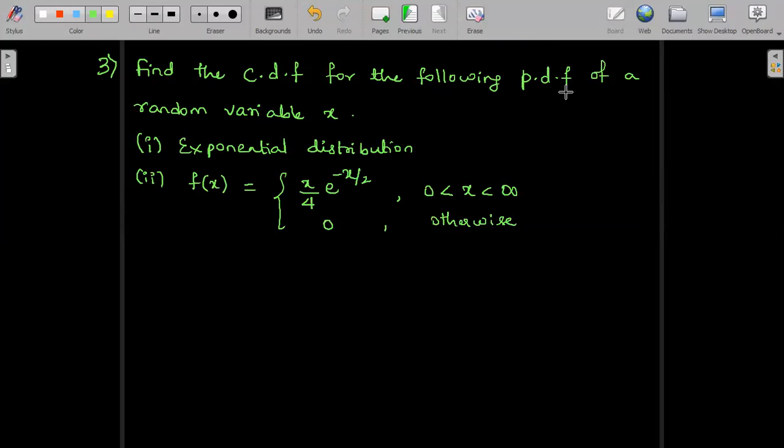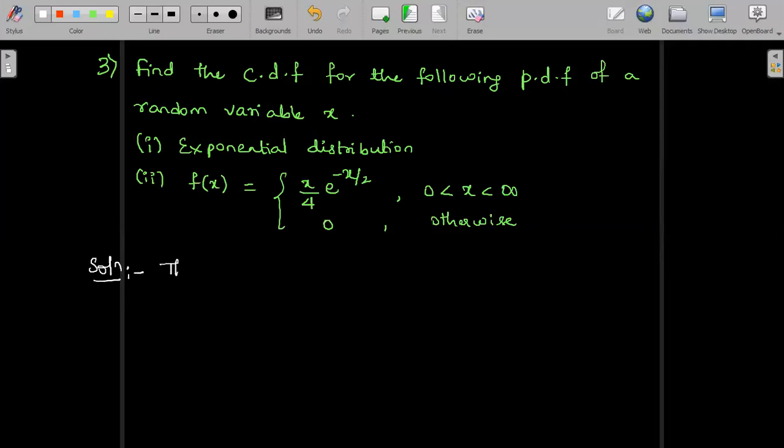For the first case, exponential distribution, we know how a PDF is defined. A probability density function for an exponential distribution is defined as alpha e power minus alpha x in the range 0 to infinity, or 0 otherwise. So using that definition for exponential distribution, we have to find out the CDF of that. So let us do one by one.